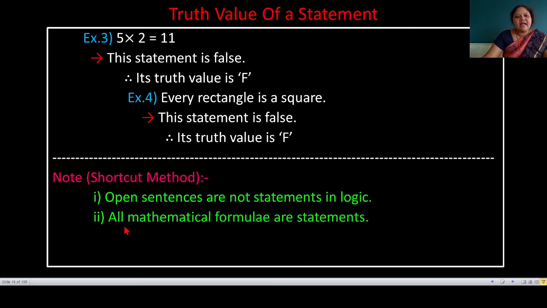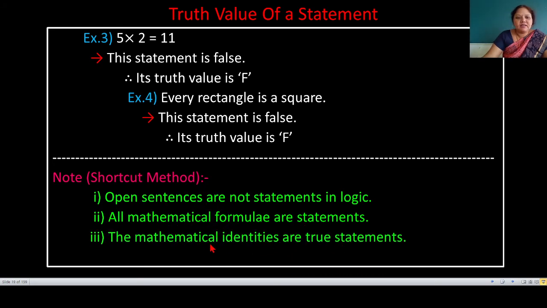Second note is all mathematical formulae are statements, and third is the mathematical identities are true statements. Mathematical identities are sin square theta plus cos square theta equal to 1. 1 plus tan square theta equal to sec square theta. 1 plus cot square theta equal to cosec square theta.